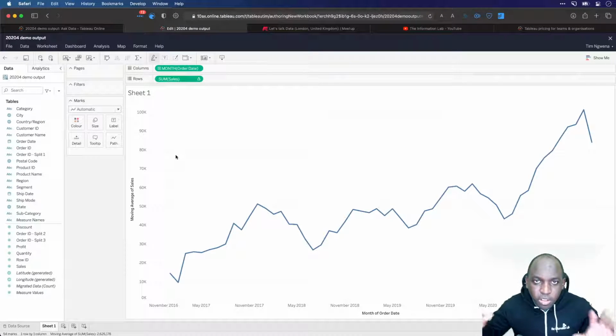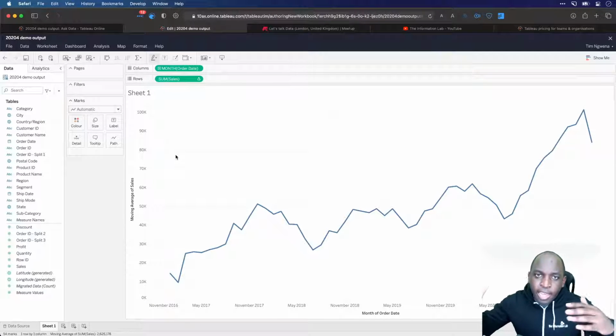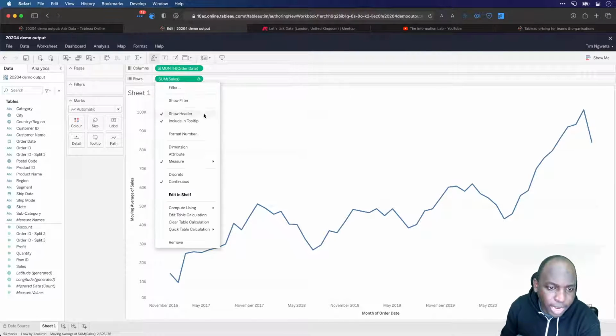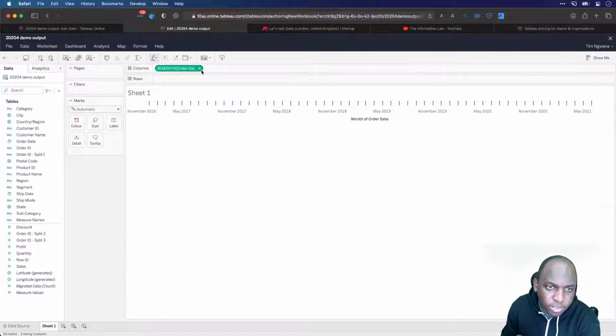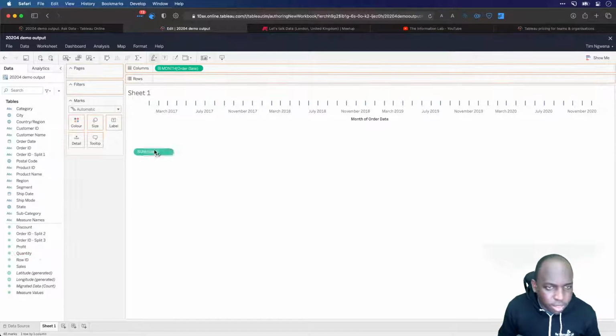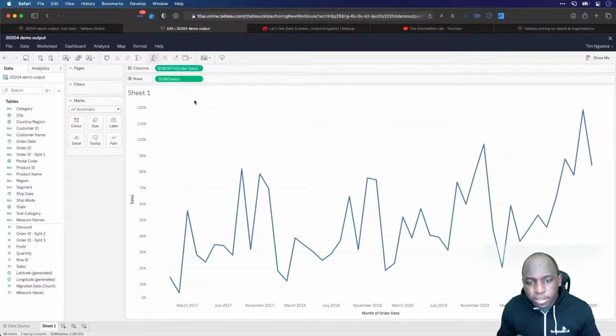So I've shown you the date axis extension. Let me show you predictive models and how those two work in synergy. Okay, so I'm going to clear this table calculation, remove this, and also remove this date axis extension so that I've got a nice reset point and you can see me do everything from scratch. I'm going to add the cells in here. We're just going to keep this very simple.